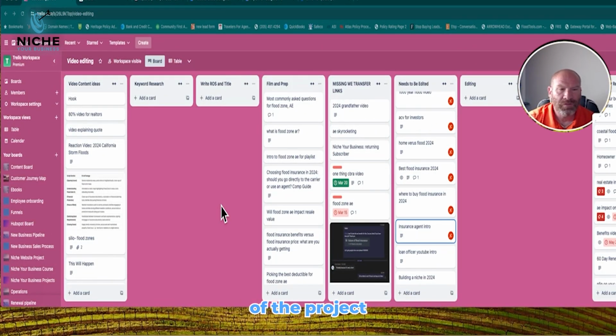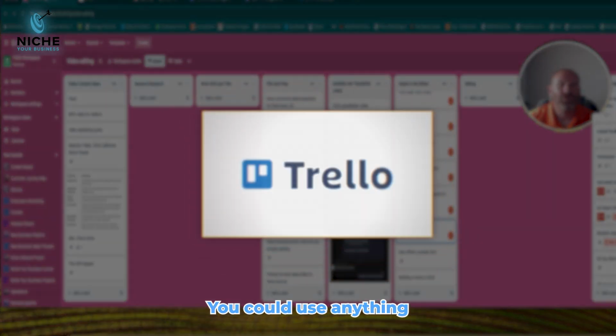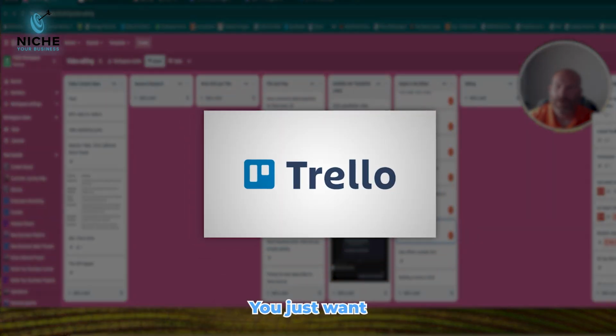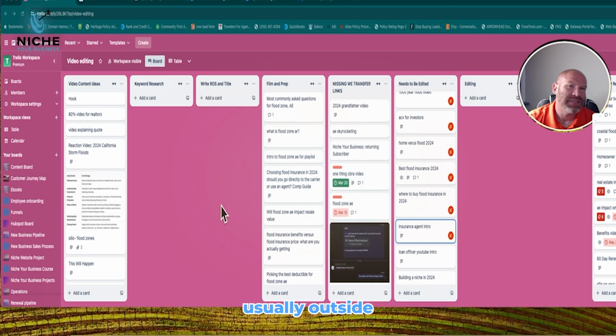All these different things. All right, now I'm doing a walkthrough for you of the project management tool that we use. Now, we particularly use Trello. You could use anything like Asana, Monday. You just want to make sure you're using a tool usually outside your CRM. Because look, customer relationship management systems are great. Project management-wise, they're not the best at. So you want to have a designated tool.